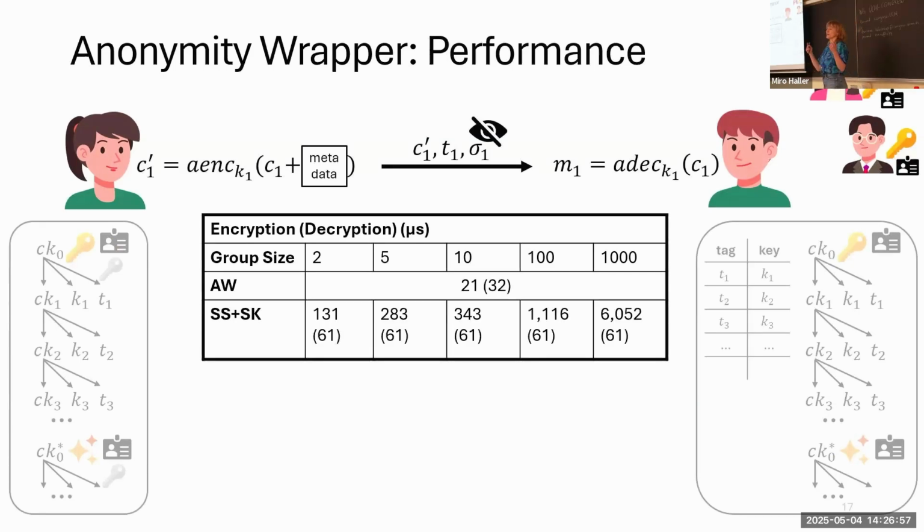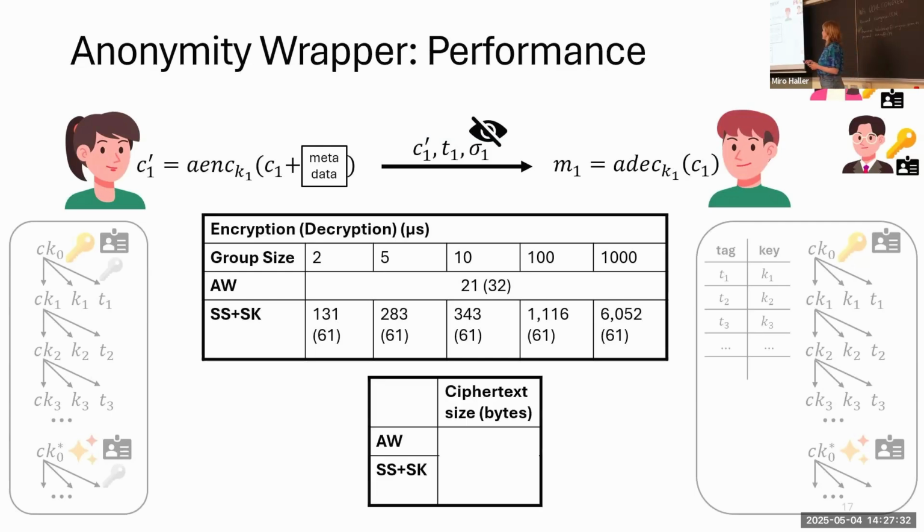And as we see, the anonymity wrapper (AW) has only a constant overhead for encrypting messages because we only have to encrypt one message, because it can be decrypted by all the other group members. In contrast to that, for sealed sender and sender keys, we see it scales with the group size. But yeah, decryption in both variants is constant because the receiver only has to perform one decryption.